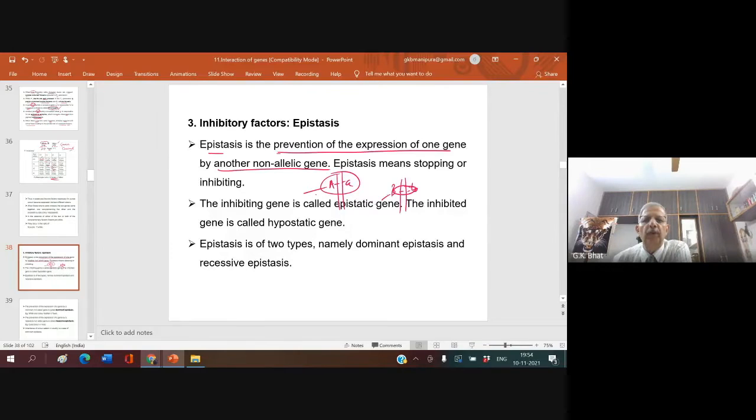Epistasis is the prevention of the expression of one gene by another non-allelic gene. It can be like this, or it can be like this. Are they allelic or non-allelic? Here, A and B. Allelic or non-allelic?